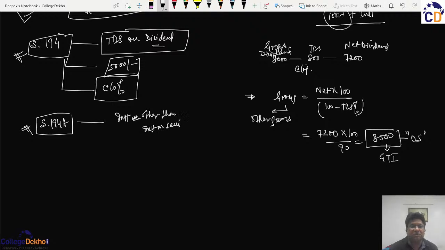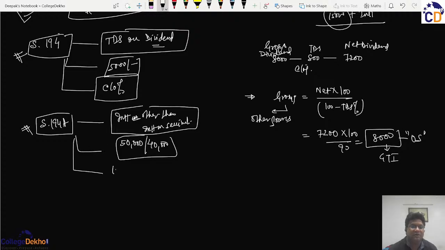So the interest incomes which have not been covered under section 193 will be covered under section 194A, dependent upon the nature of the interest and the recipient. For example, for senior citizens, the threshold limit is 50,000. For others, the threshold limit is 40,000. But the TDS rate is again 10%.